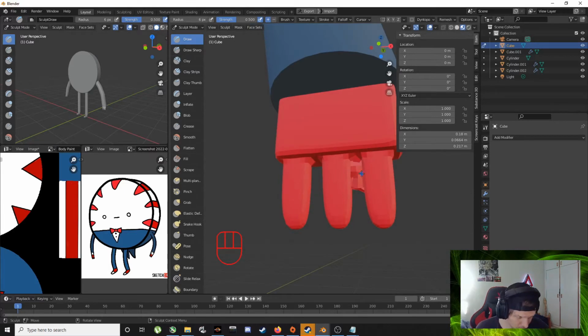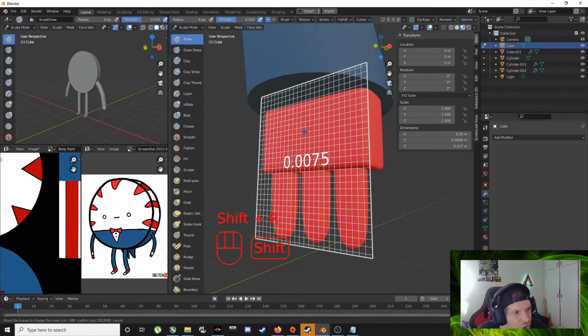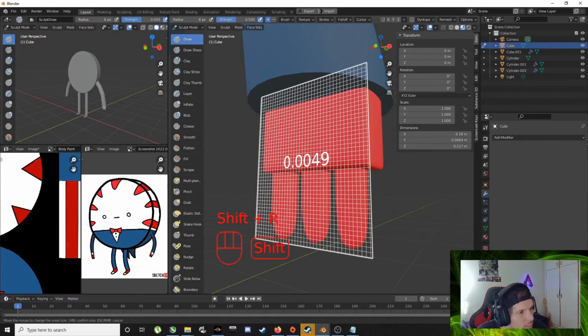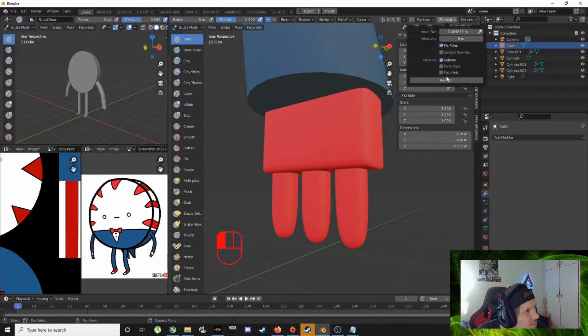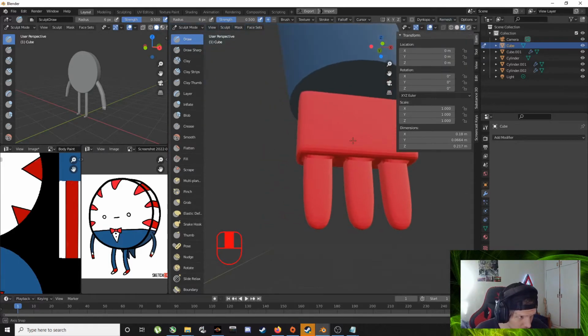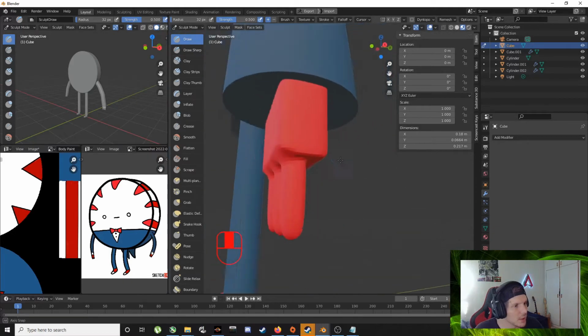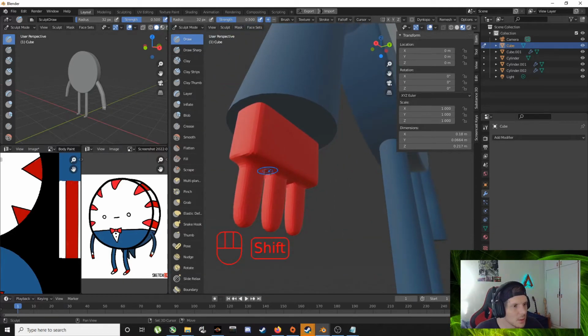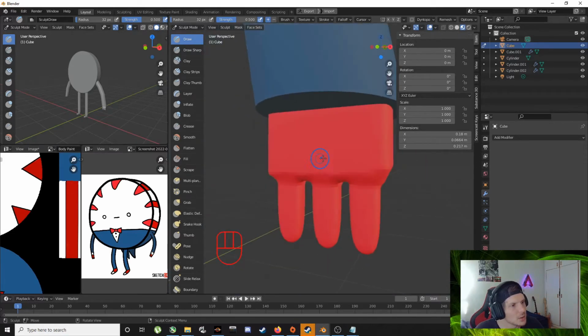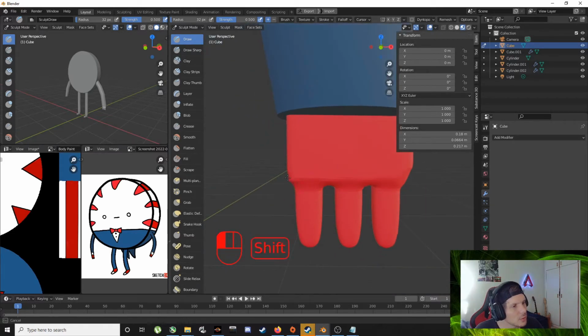Yeah, like that. So we're gonna need more geometry. Shift R, 0.49. Yes, that's what we wanted, right? So what we can do now, bring that brush a bit bigger, smooth. I'm just holding on shift and dragging, and that is smoothing out the geometry. So we can go onto all these hard edges and smooth them out.